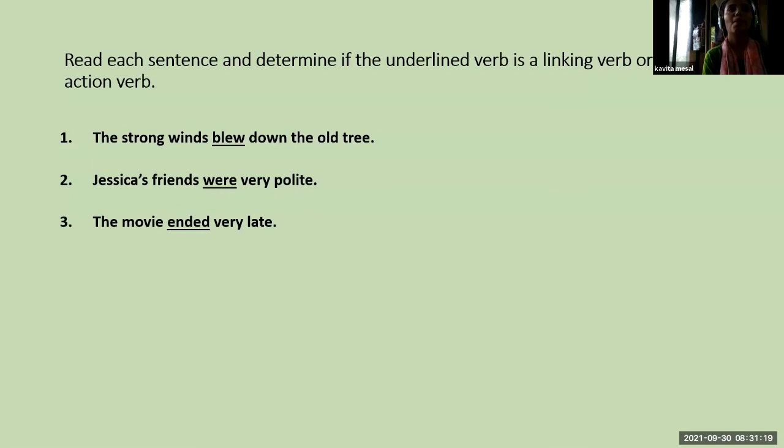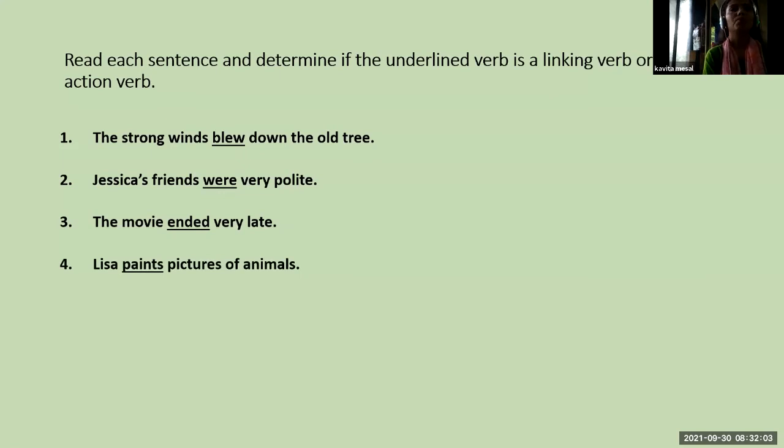Third sentence: The movie ended very late. Ended is the underlined word. So is ended a linking verb or an action verb? Linking verb. Good answer. Very good. Ended is a linking verb. It does not tell any action, but it gives information about the noun or pronoun.